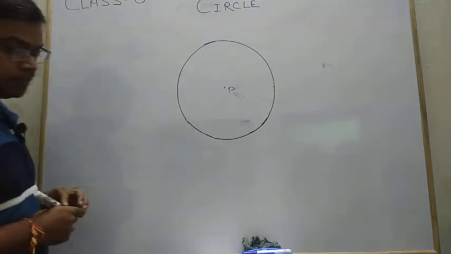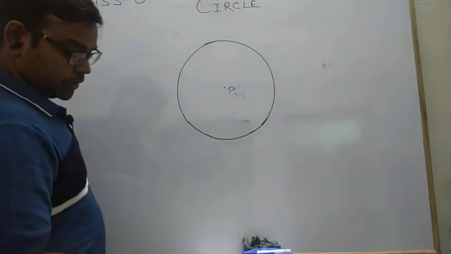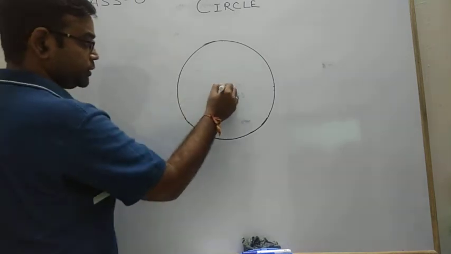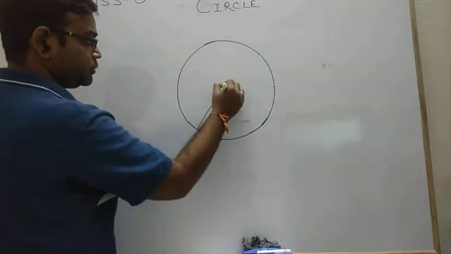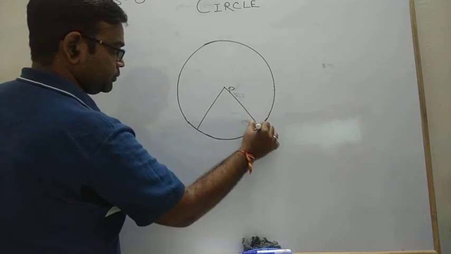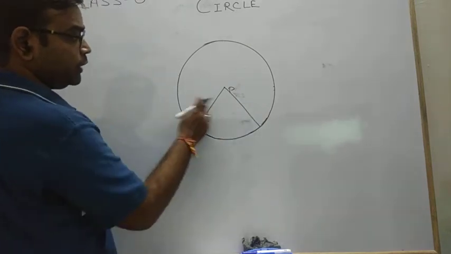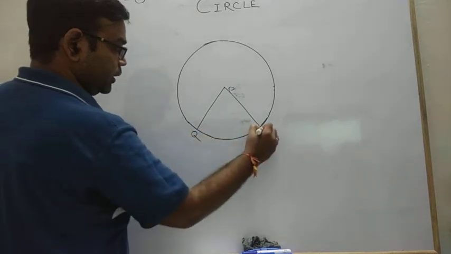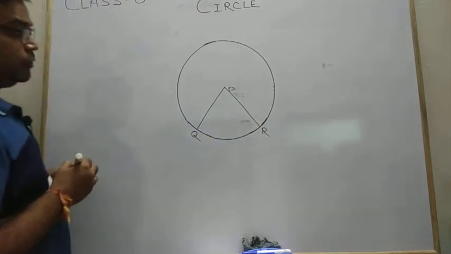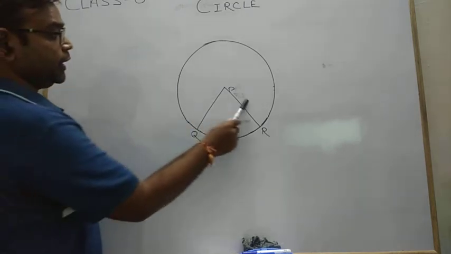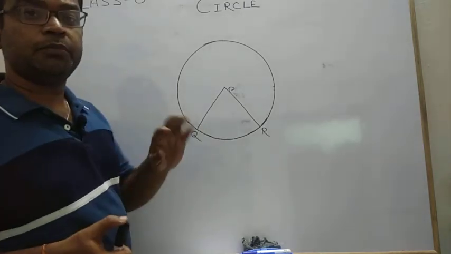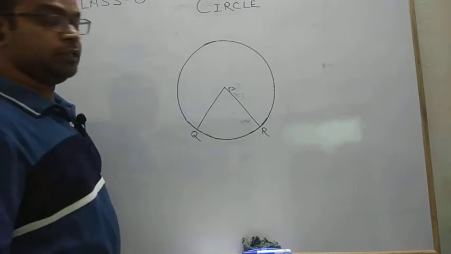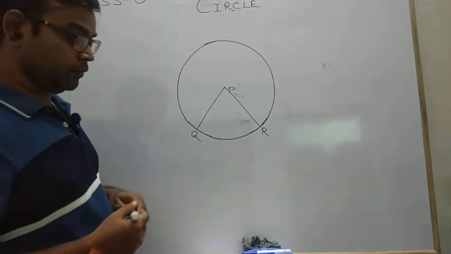So in this case we are going to discuss the sector of a circle. If we have two radii, this one and this one, the area bounded by two radii and one arc, suppose arc QR, the area bounded by two radii and one arc is known as a sector of a circle.